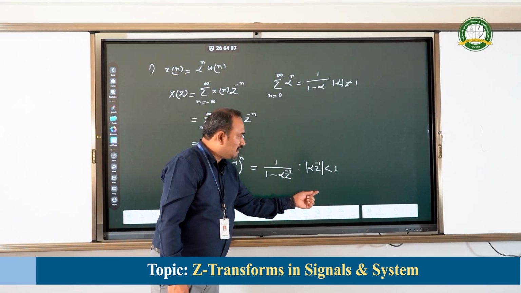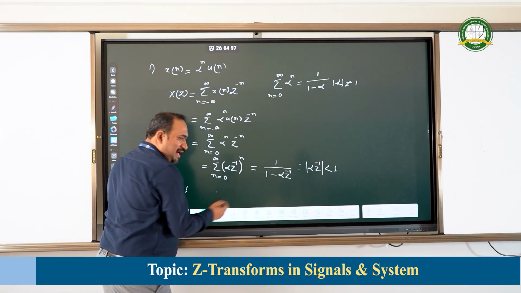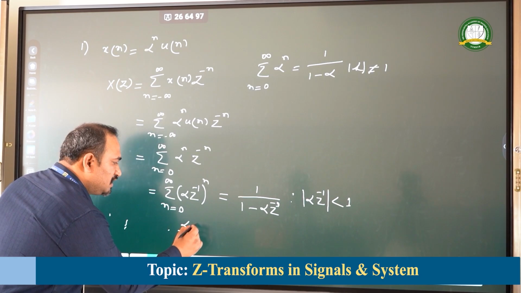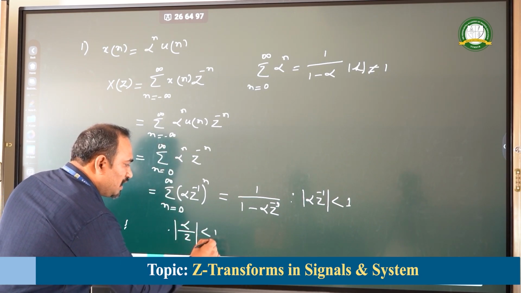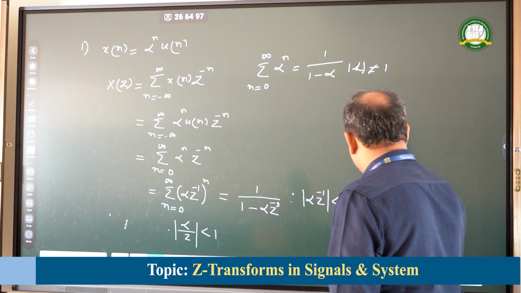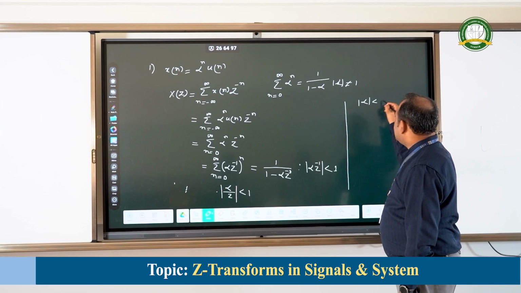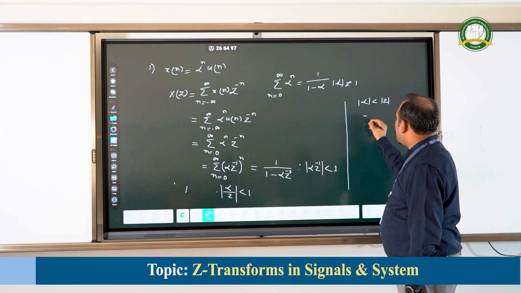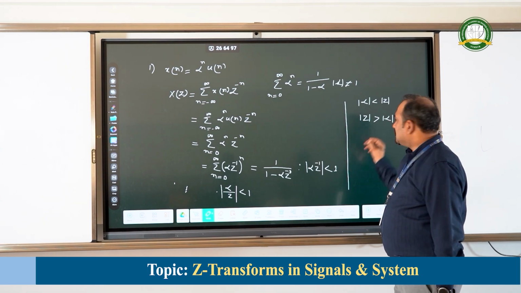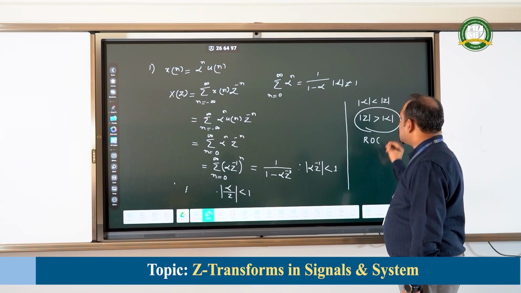Now we need to simplify this. Alpha z inverse can be written as alpha divided by z, because z inverse is 1 by z, which is less than 1. Finally, that can be obtained as modulus of alpha less than modulus of z, or modulus of z is greater than modulus of alpha. This condition we call the region of convergence.